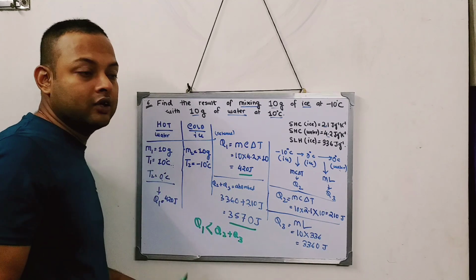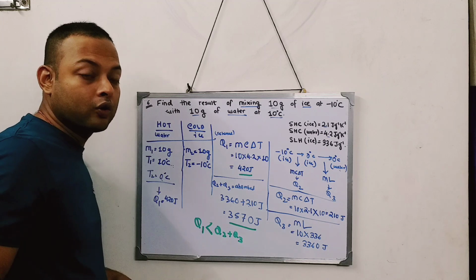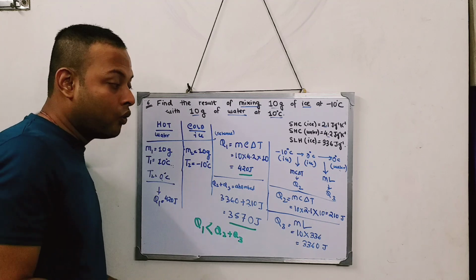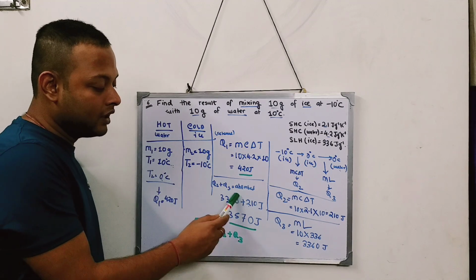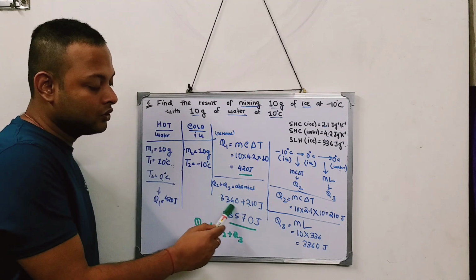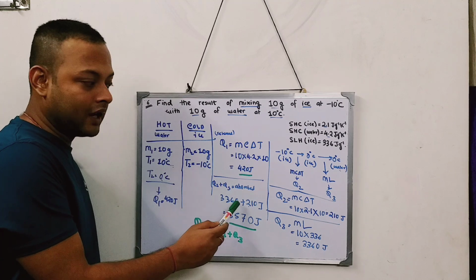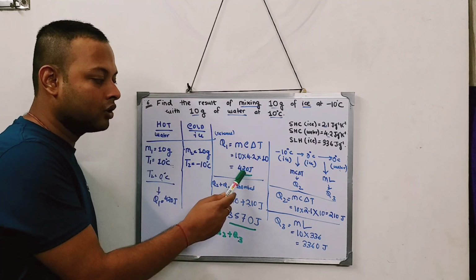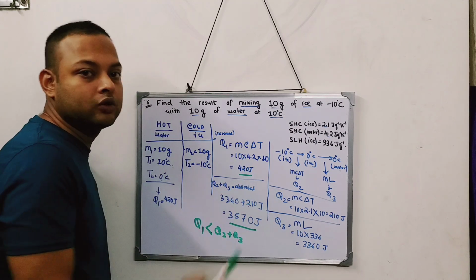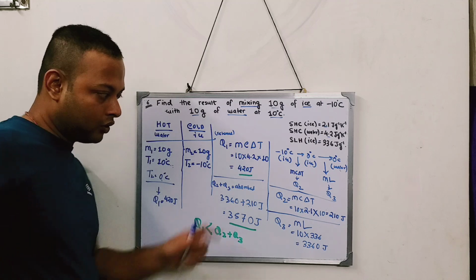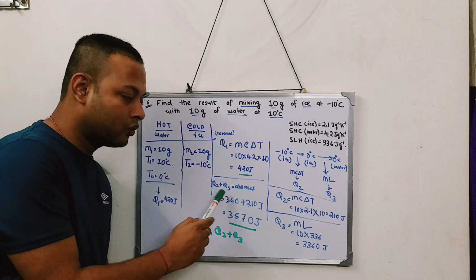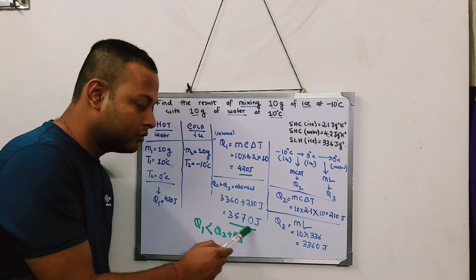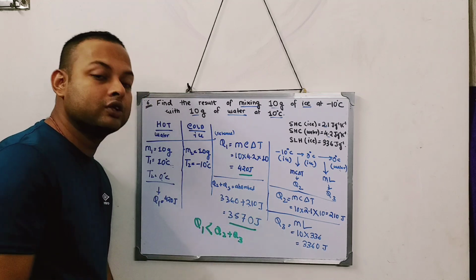In this scenario, what will happen? The whole ice won't melt. Because to melt the ice, I require 3360 joule of heat. But I don't have that amount of heat to be released. The hot body is only releasing 420 joule of heat, whereas the cold body will absorb 3570 joule of heat.